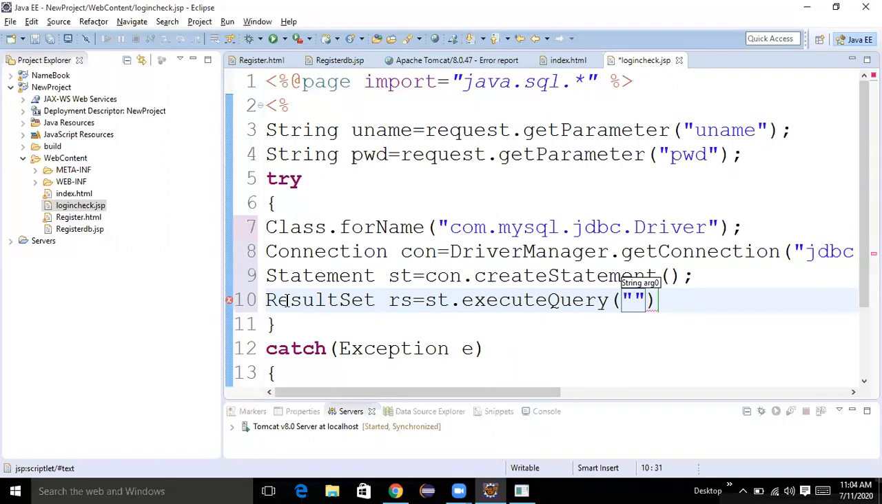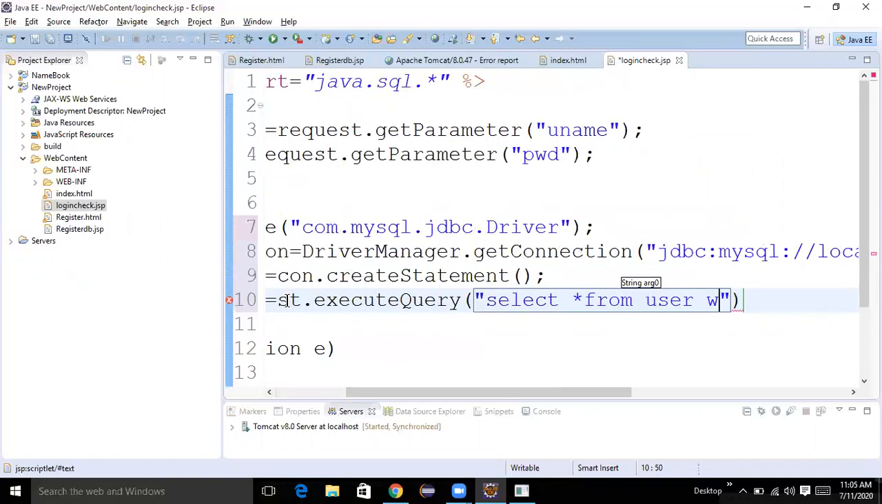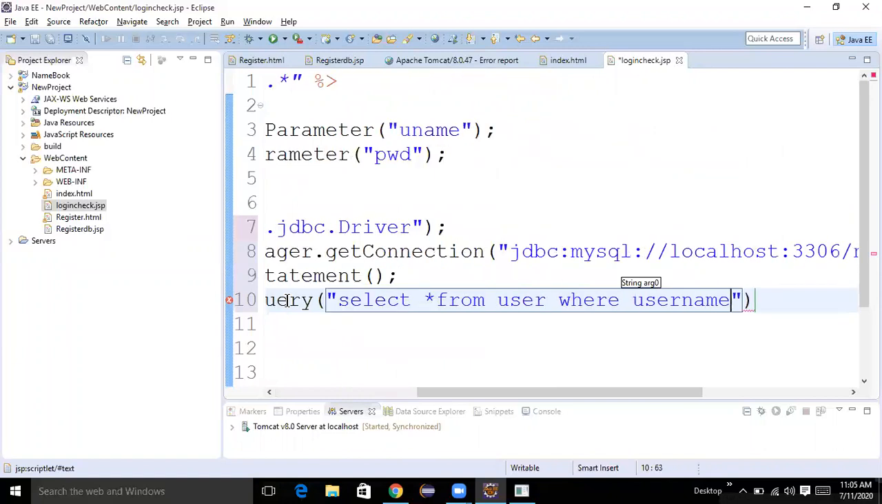Here, our intention is to log in. Yes or no? Yes. For login, we need to check whether the entered username and password are correct or not. Yes or no? Yes, sir. So for that purpose, we need to use the select query only, right? Yes, sir. Very good. Select star from which table? User table, where username equal to, we need to check the username first.